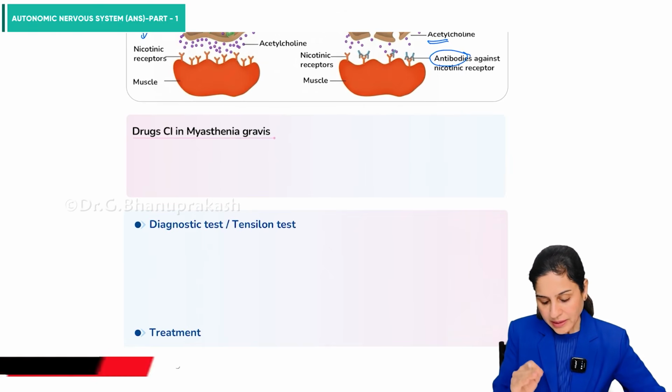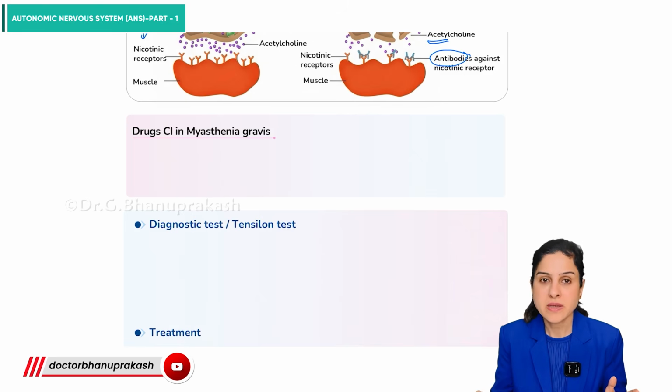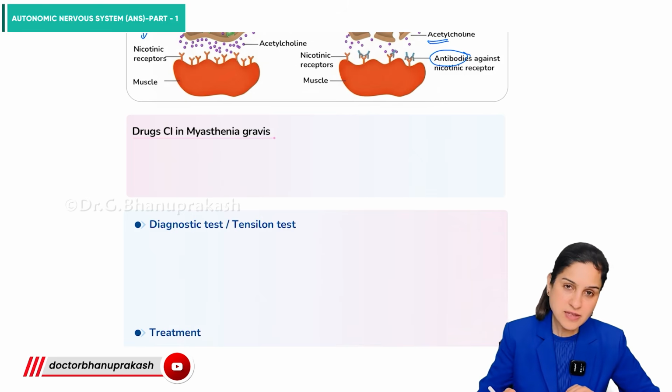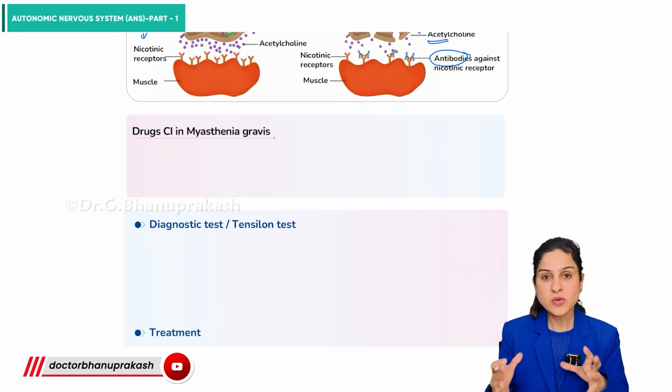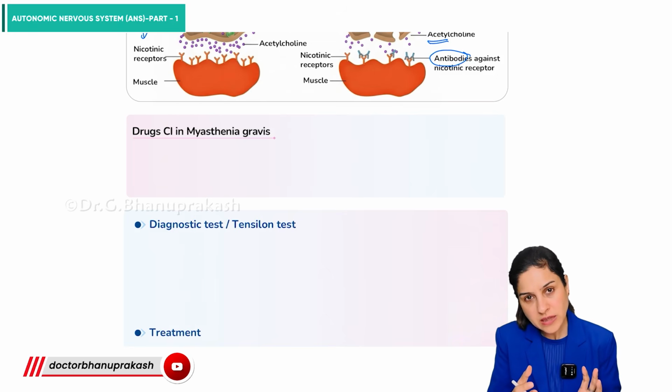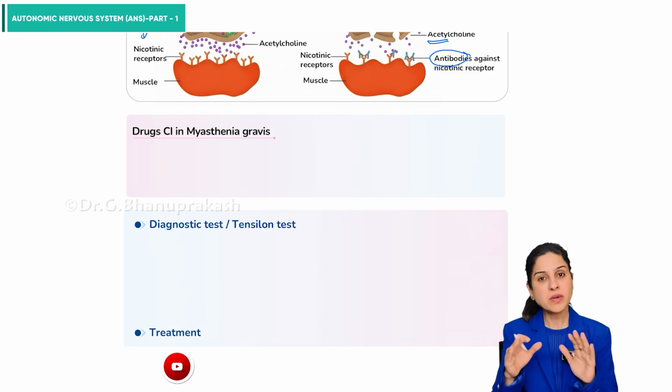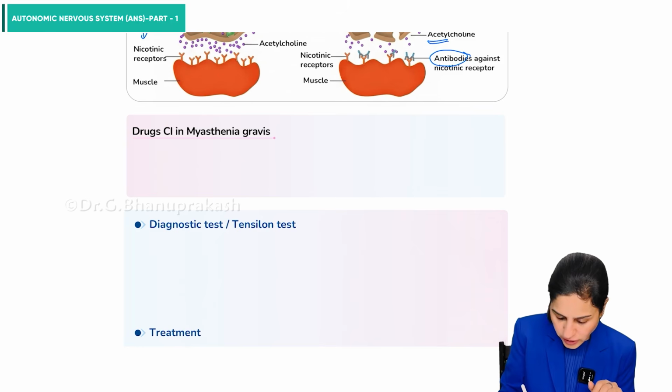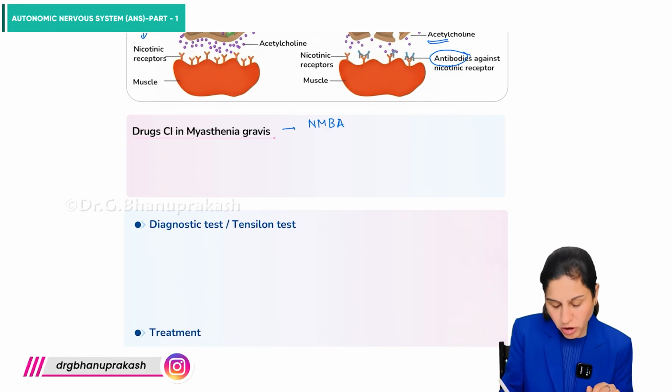But there are certain drugs which should not be given in such cases, where there is already a weakness of the skeletal muscle. Other drugs which also cause weakness of the skeletal muscles, we will not give. For example, neuromuscular blockers, right? They should not be given in case of myasthenia gravis.